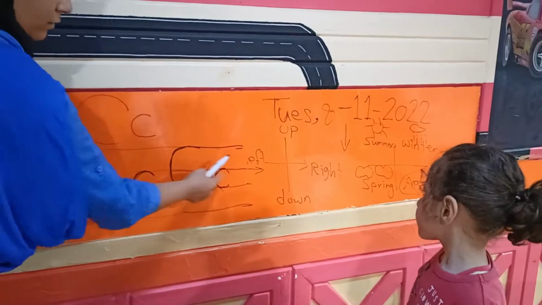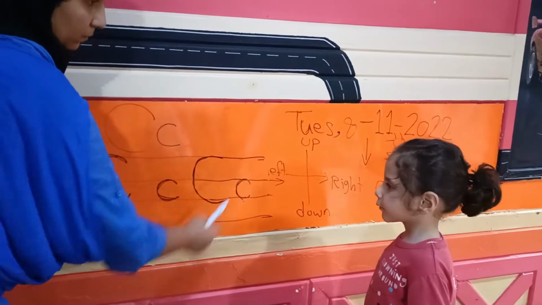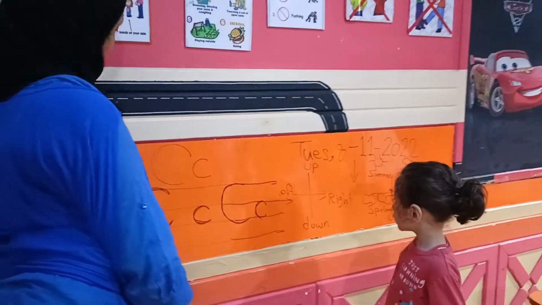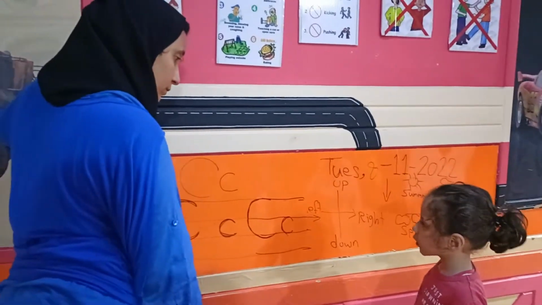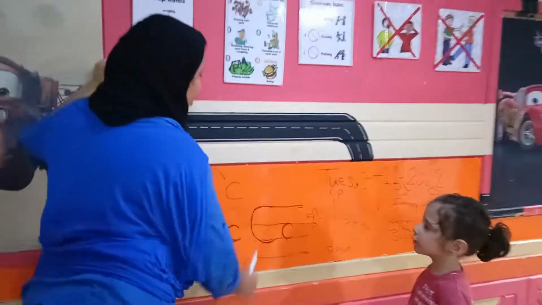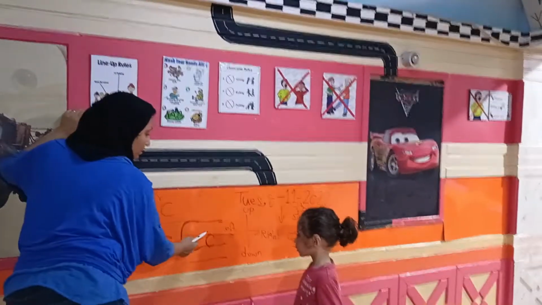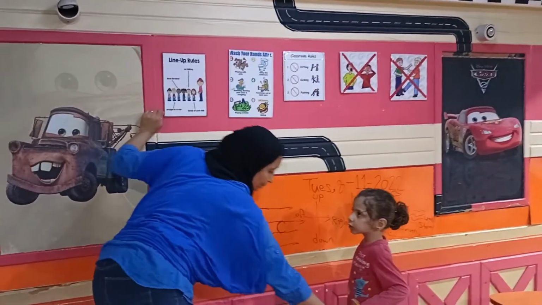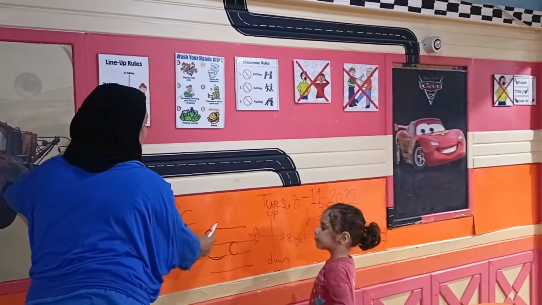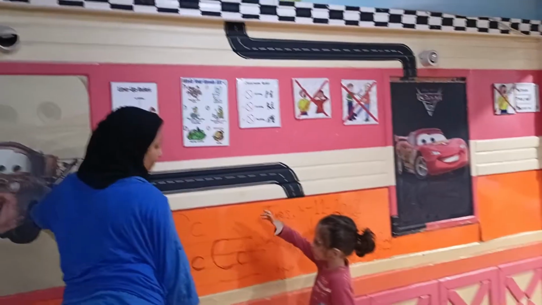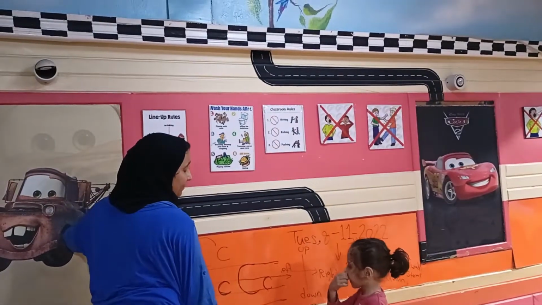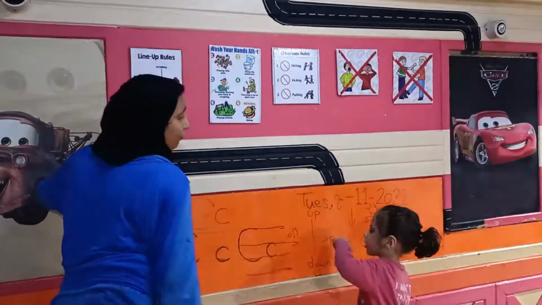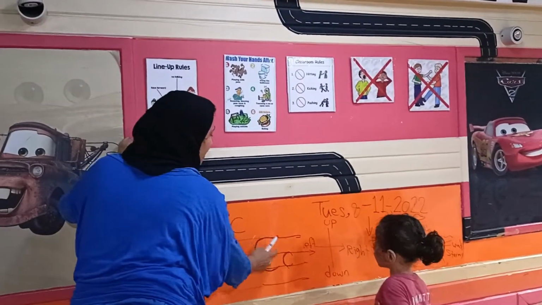This is letter what? Letter C. This is which form? Capital form. And this is which form? Small form. All right. How do you write the capital form? Half circle. And how do you write the small form? Half circle. Letter C makes the sound what?